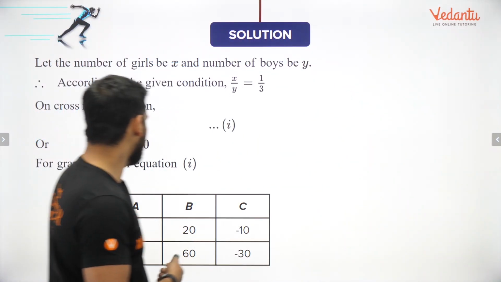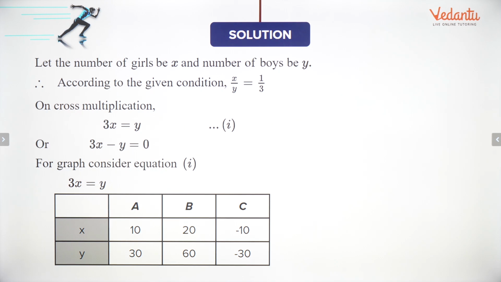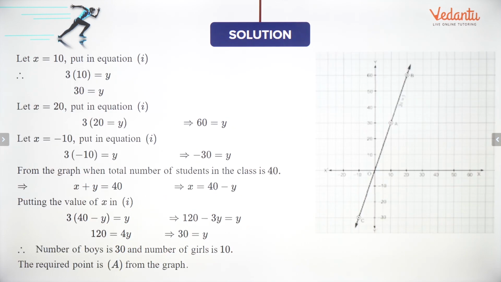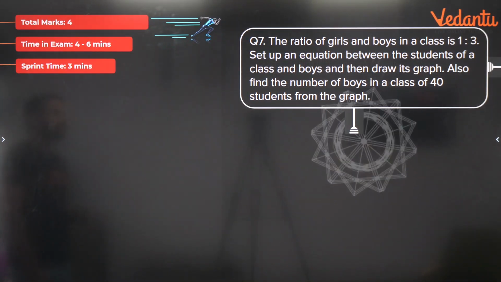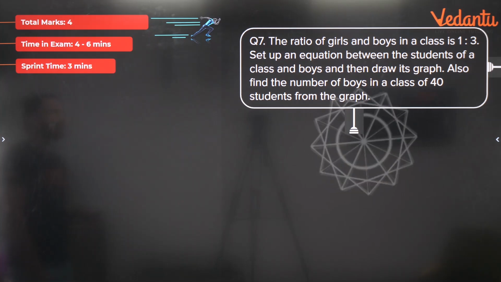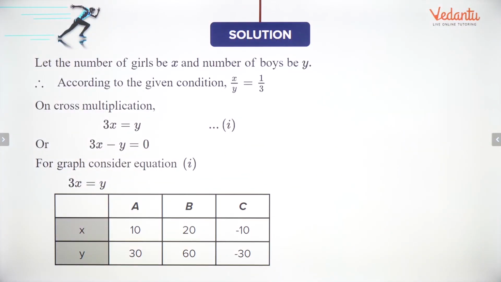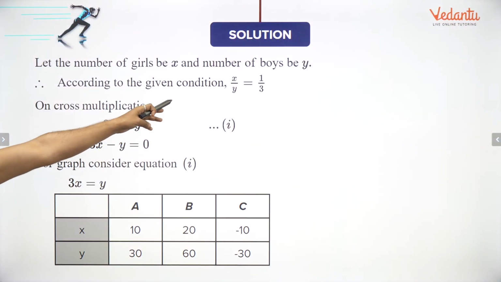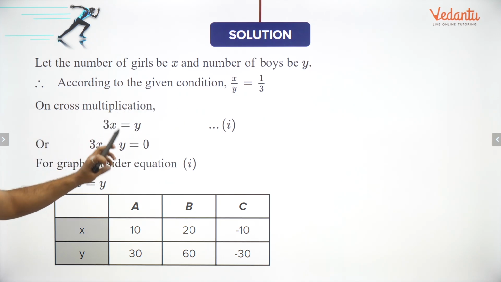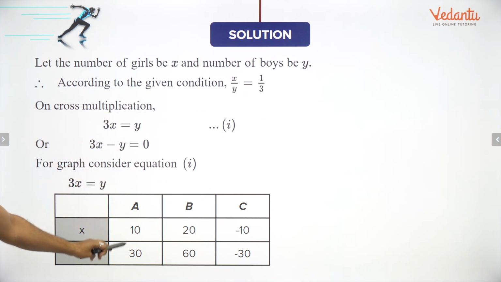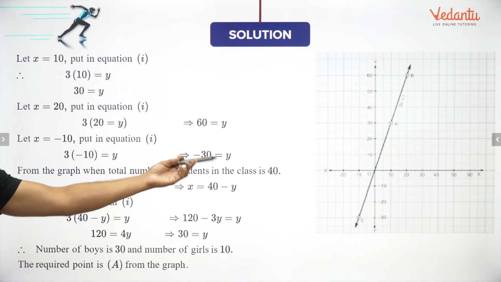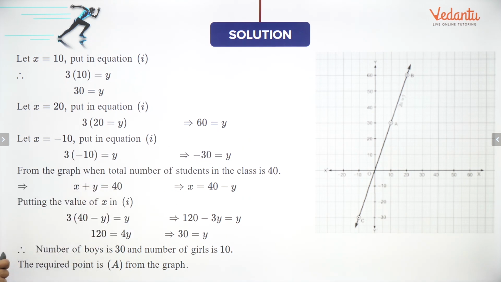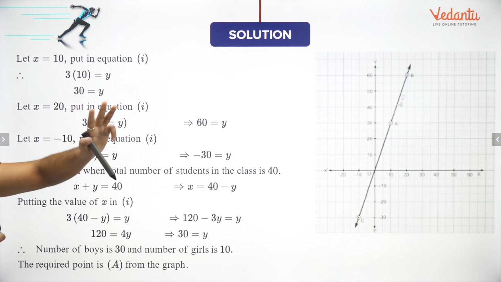The next question we have is this. We have to draw the graph also. Draw its graph is also told. So this is the equation bachcho. They have taken x by y is 1/3, so 3x is equal to y. So for this equation they have plotted the points 10, 30, 20, 60, minus 10, minus 30, and then they have drawn the graph there. And then you can check for this point also. Understood? So the graph can be drawn by finding out any 3 points.